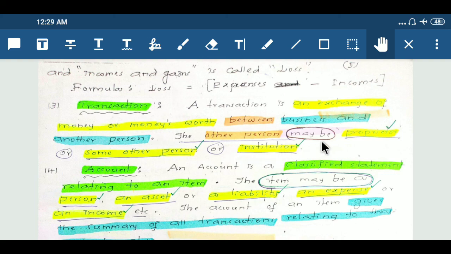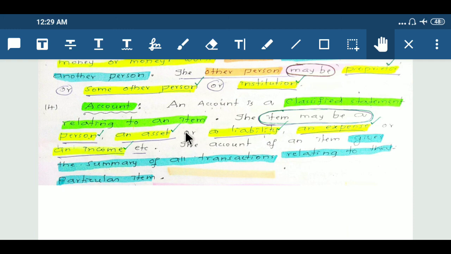The other person may be the proprietor or some other person or institution.